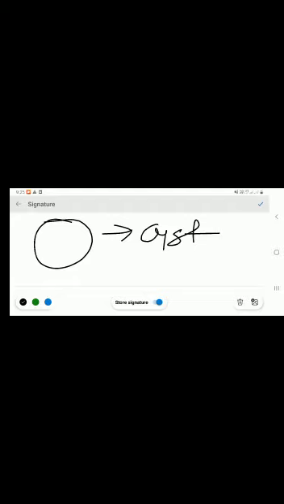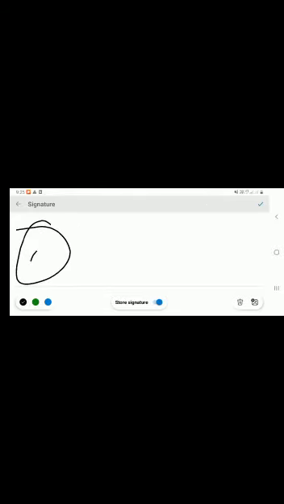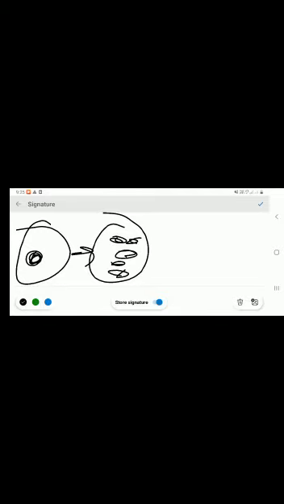Now what happens when the amoeba is in cyst form? This is the nucleus. When amoeba is in cyst form, at that time many nuclei are formed inside of the amoeba, due to which many nucleus amoebulae are formed. Amoebulae means daughter amoeba, we can say.